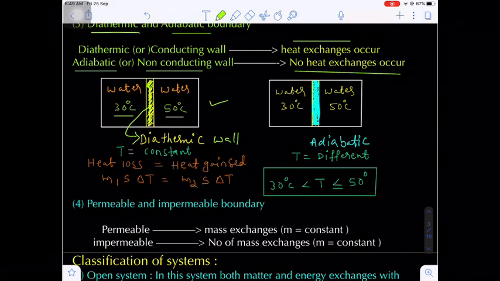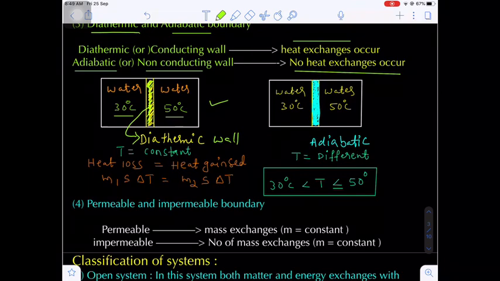Generally students will think the final temperature will be 40 degrees Celsius, because 30 plus 50 will be 80, and the average temperature will be 40 degrees. But it is not always true, because the final temperature will also depend upon the amount of water, the mass of the water.